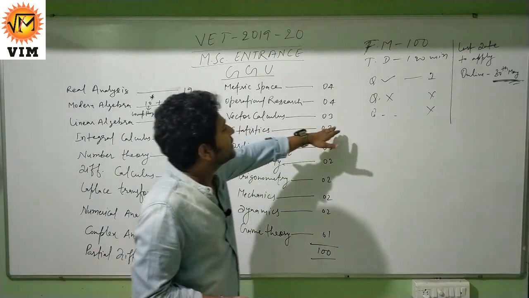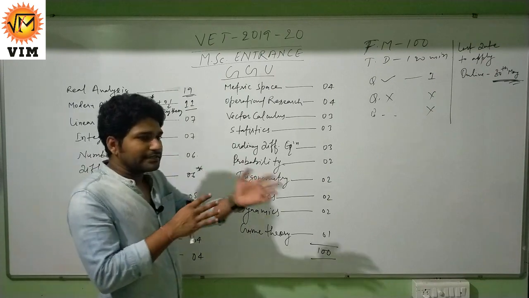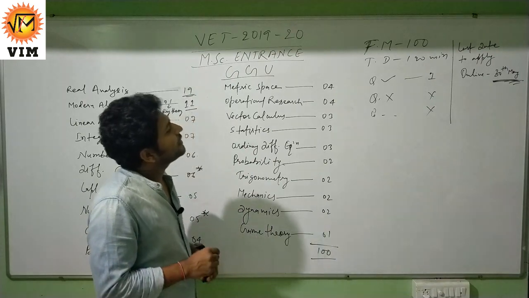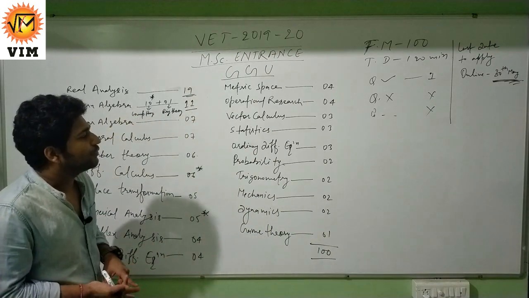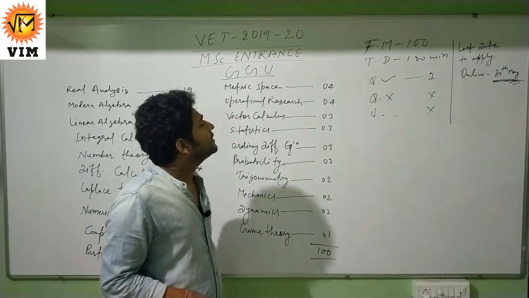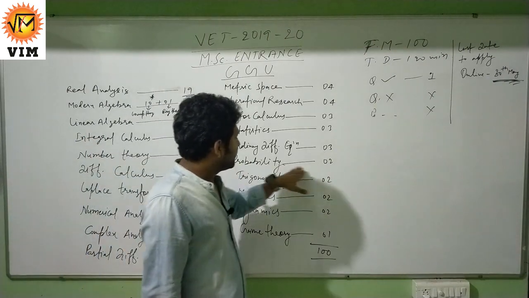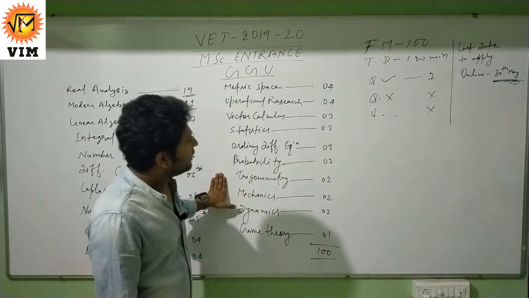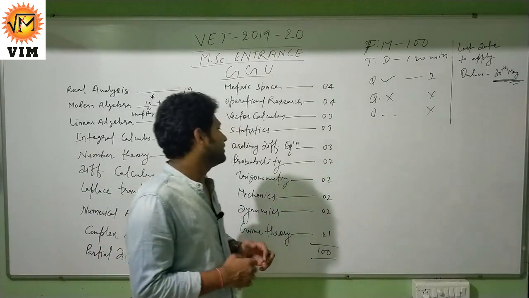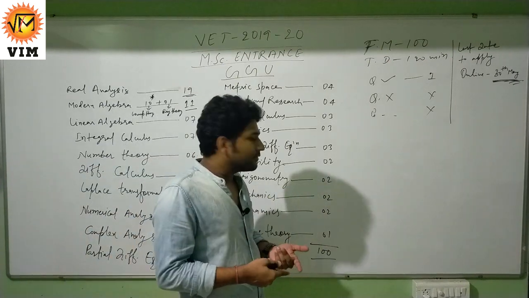From vector calculus, 3 questions were asked, from the properties of solenoidal, and also from comparison among gradient, divergence and curl. From statistics, 3 questions were asked. One is the relationship among mean, median and mode, and the other is the sum of deviations about the mean. From ODE, 3 questions were asked, from initial value problems and linear differential equations. From probability, 2 questions were asked and both of them are hardly of 10th standard. Trigonometry, 2 questions were asked, one from de Moivre's theorem and the other from the relation between degree and radian.